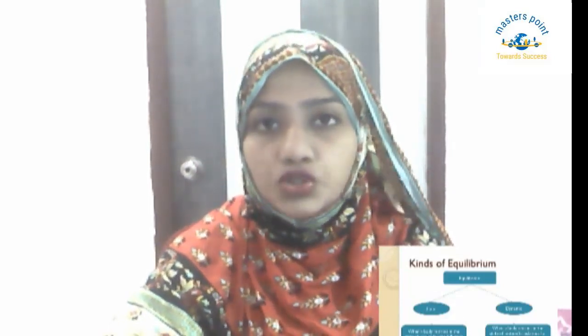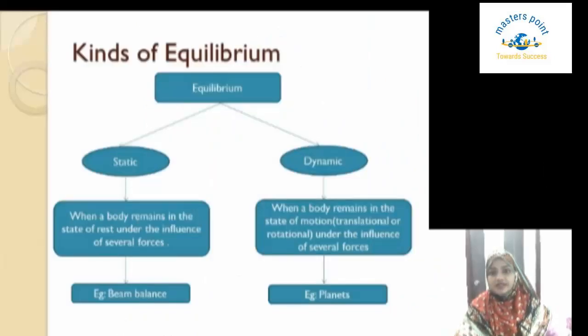Here we can take another example to understand the definition: the planets rotating around the sun with a constant velocity. They are in motion in spite of many forces acting upon them, like the centrifugal force. There are many forces acting on the planet, but still it maintains its motion at constant velocity. That condition may be stated as a dynamic equilibrium. The first example for static is the beam balance, and the example for dynamic is the planet.